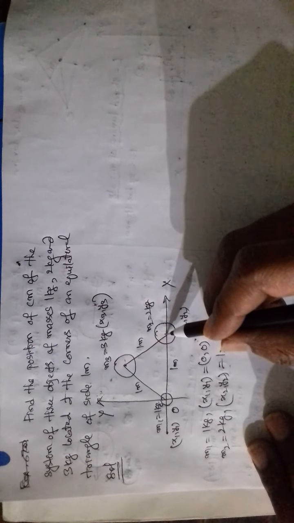Next, second mass 2 kg, its coordinates x2, it is at a distance of 1 meter. y2, it is on the x-axis, therefore its y coordinate will be 0.